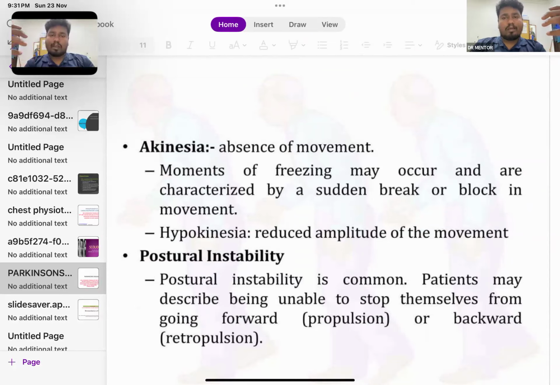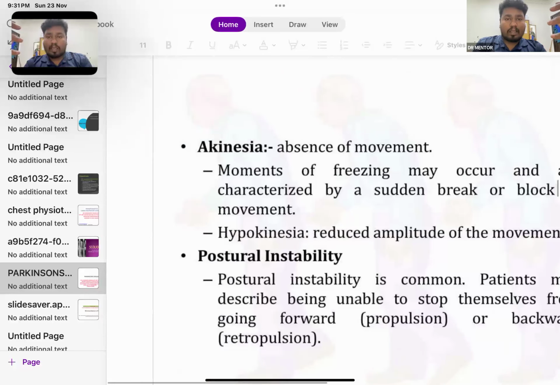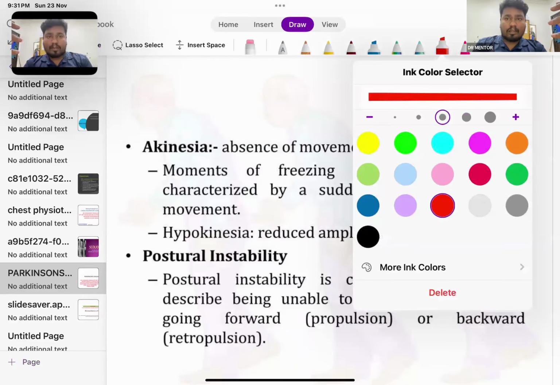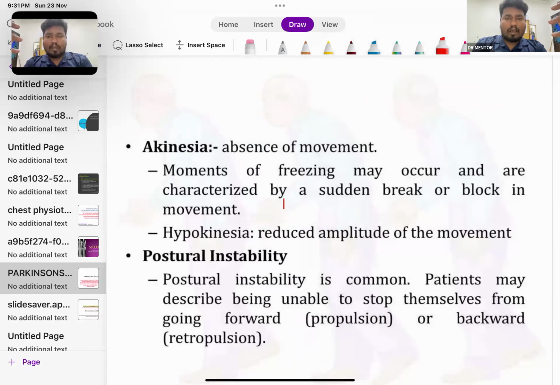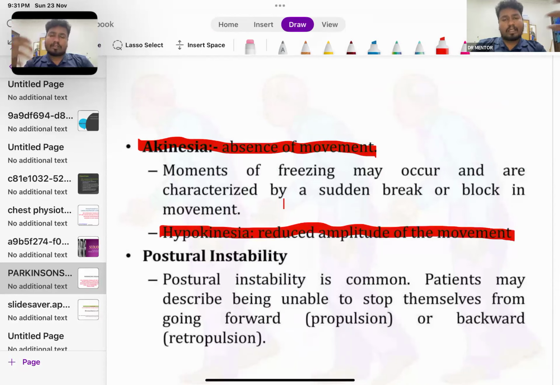Moments of freezing may occur and are characterized by a sudden break or block in the movement. Hypokinesia is reduced amplitude of the movement. Akinesia is absence of the movement. In this class I am not only explaining Parkinson's; a lot of terminologies will be asked in questions. They will give some case scenarios, and at last they will focus on the exact terminologies. But we will think of the case scenario. So you need to be very clever when reading these questions. Okay.